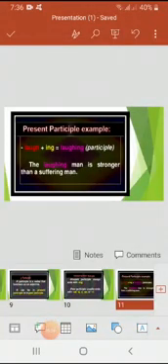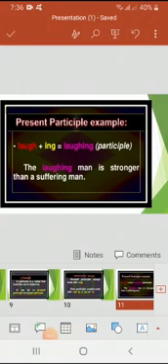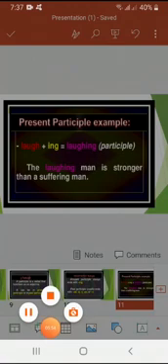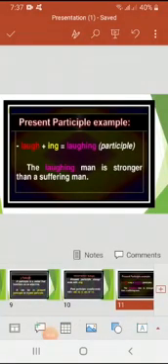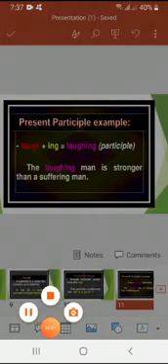Now on this slide, if we take the example of laugh, this is the base word or root word, and we add the suffix ing, it will become laughing. Then definitely it will be a participle. The laughing man is stronger than a suffering man. As I have taught, this participle behaves like an adjective. So here, laughing is an adjective of man. That is why it is a participle over here.